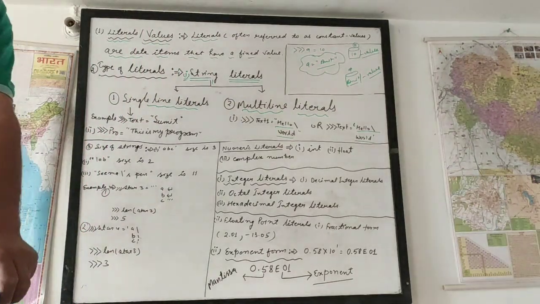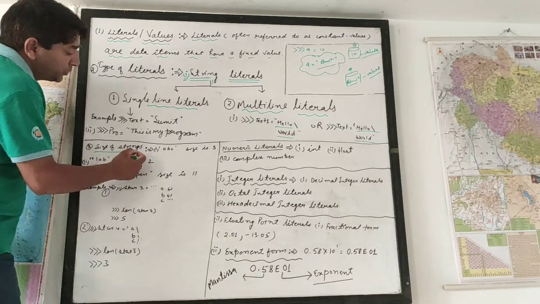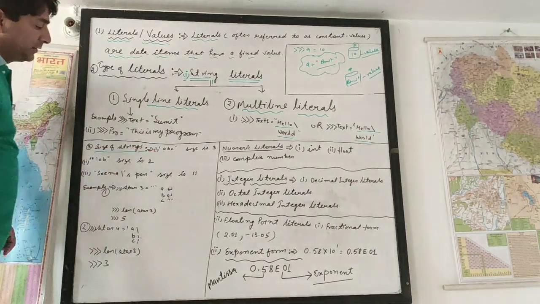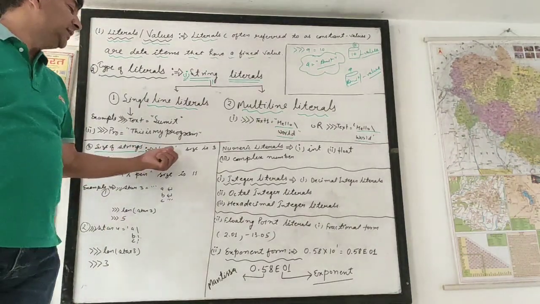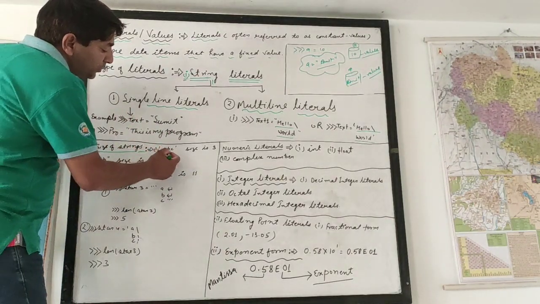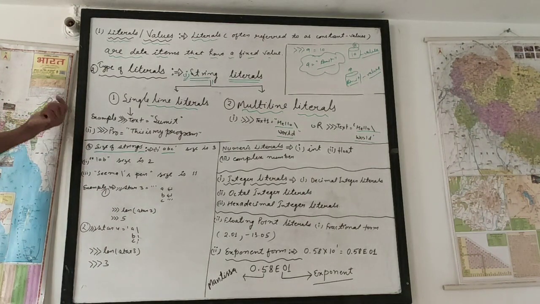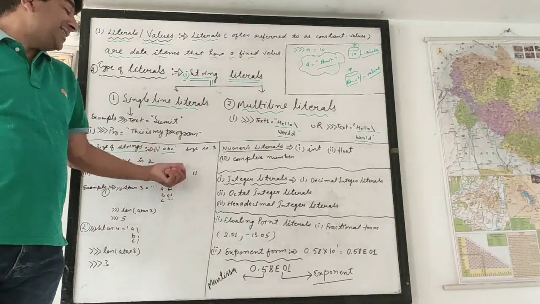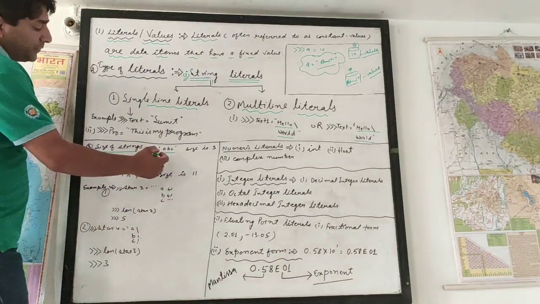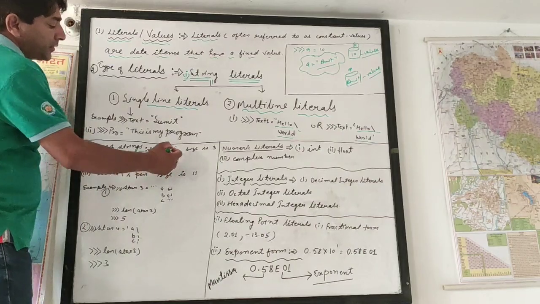Okay, I am talking about the next example: how to know the size of a string, how many characters are inside any variable. Suppose if we have to assign ABC inside of any identifier, what is its size? इसका size क्या होगा? 3 होगा because this is counted as one character, this is counted as one character, and this is also counted as one character.